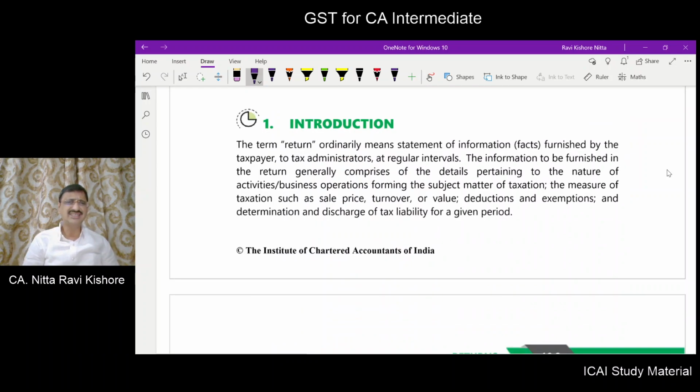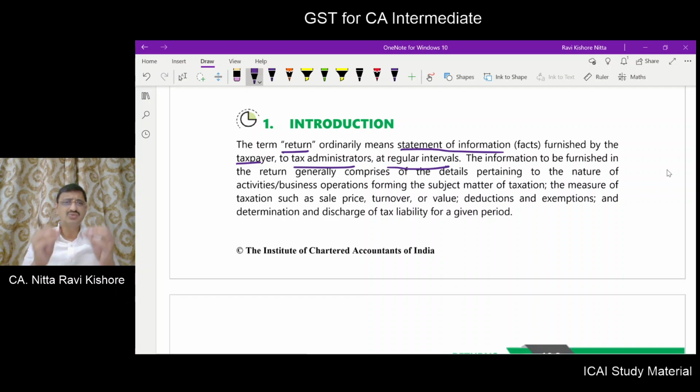What do you generally mean by return? Return is nothing but a statement of information. Who will furnish that? Taxpayer will furnish. To whom they will furnish? To the tax administrators. Within what periodicity? At prescribed regular intervals. It can be monthly, it can be half yearly, it can be quarterly, it can be annually. So the periodicity will depend, right?